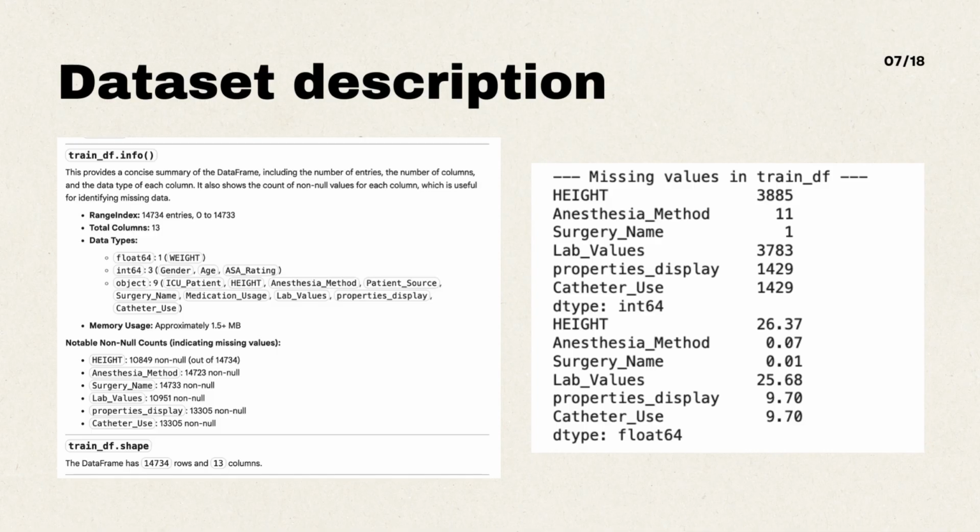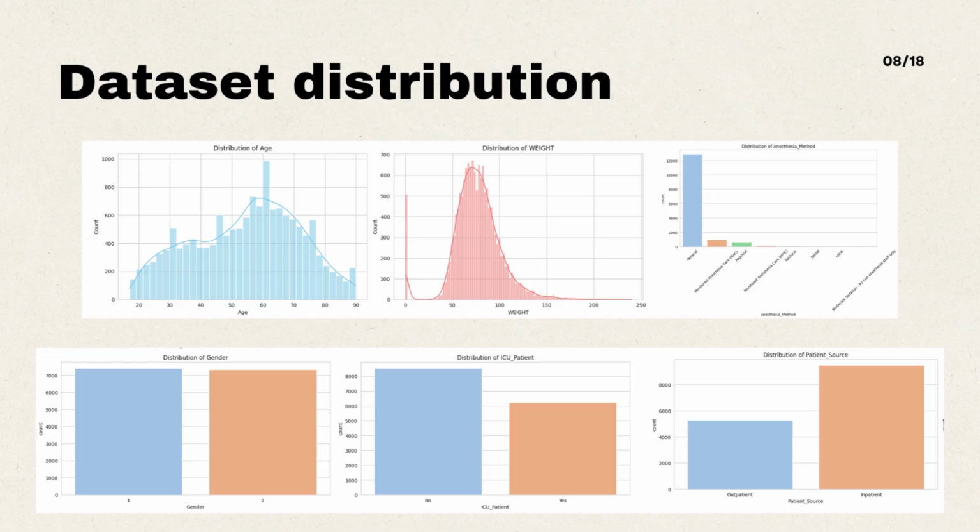Here, I visualize distributions such as age and weight histograms and category splits such as gender and patient source. This step matters because the majority ASA classes can dominate model performance, so I always interpret results using both micro metrics for overall performance and macro metrics for fairness across classes.